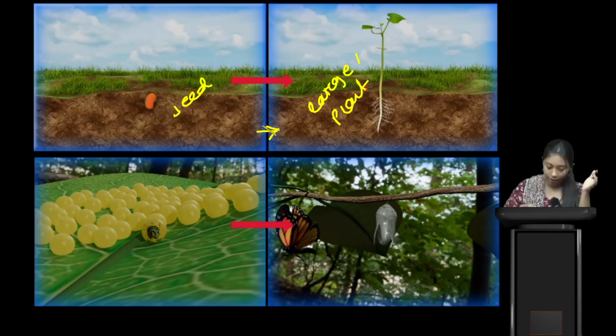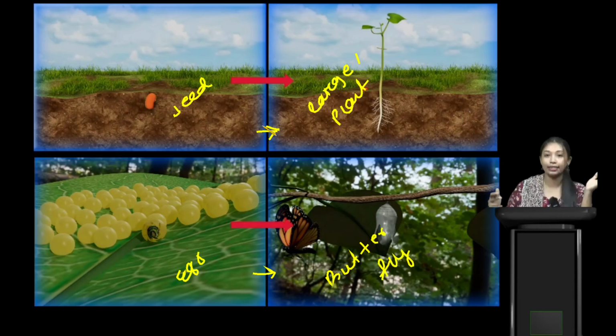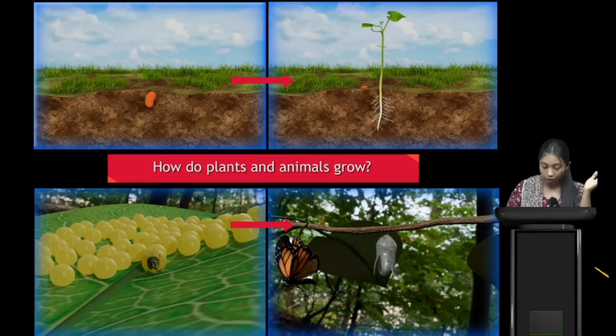In the next, from egg to a very beautiful butterfly. These are the cycles of life. Now the question is, how do plants and animals grow?